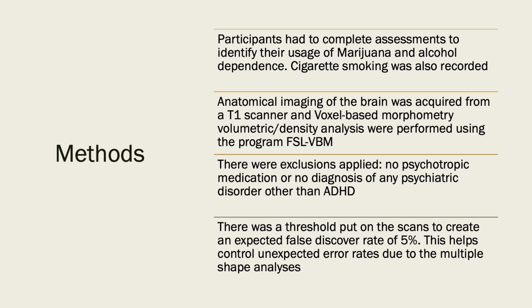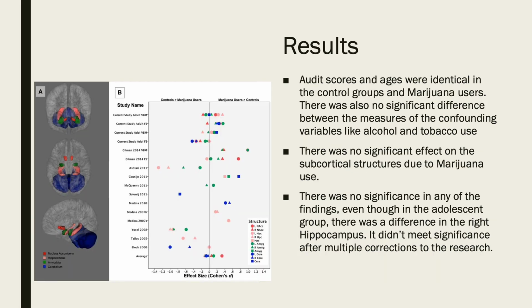There were multiple comparison corrections to standardize the results. There was a threshold put on the scans to create an expected false discovery rate of 5%. This helps control unexpected error rates due to the multiple shape analyses. To make sure the results were as accurate as possible, audit scores and ages were identical in the control groups and the marijuana users. There was also no significant difference between the measures of the confounding variables like alcohol and